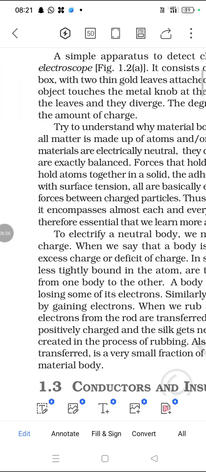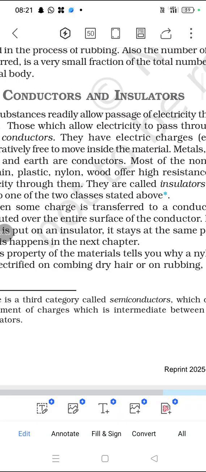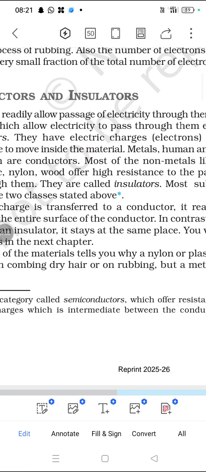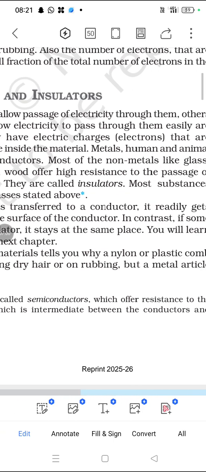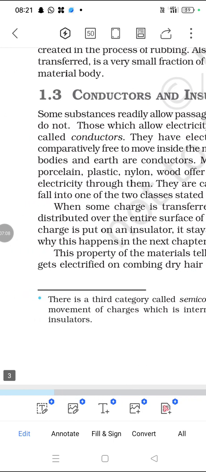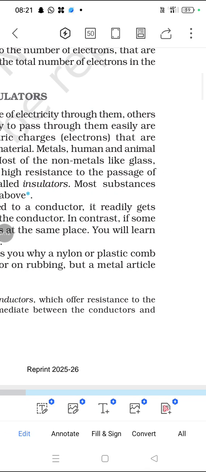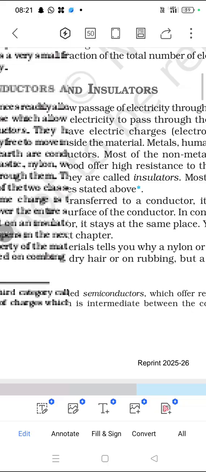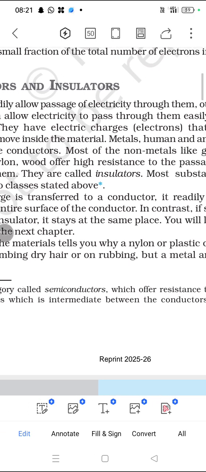Conduction is something you can understand from any other example. Some substances readily allow the passage of electricity through them. Others do not allow electricity to pass through them easily. Those that allow it are called conductors. They have electric charges, which means electrons, that are comparatively free to move inside the material.